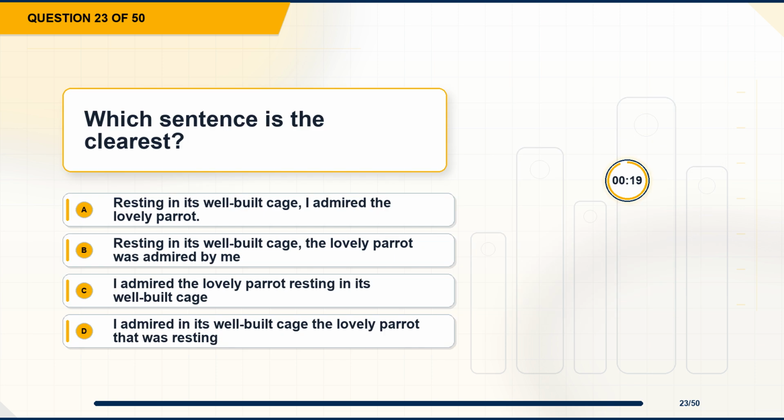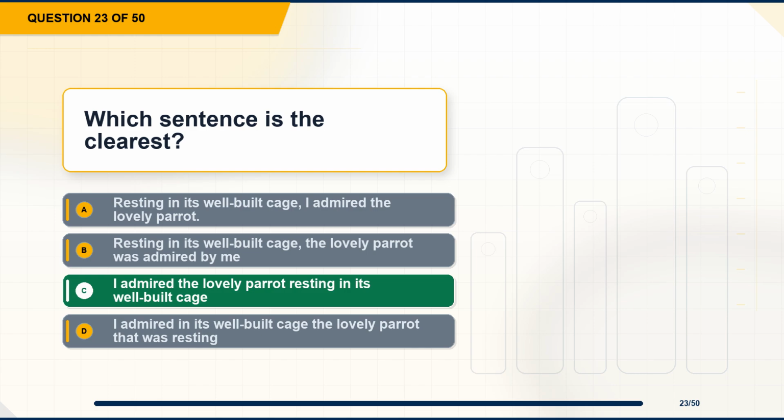Question 23. Which sentence is the clearest? Option A, resting in its well-built cage, I admired the lovely parrot. Option B, resting in its well-built cage, the lovely parrot was admired by me. Option C, I admired the lovely parrot resting in its well-built cage. Option D, I admired in its well-built cage the lovely parrot that was resting.